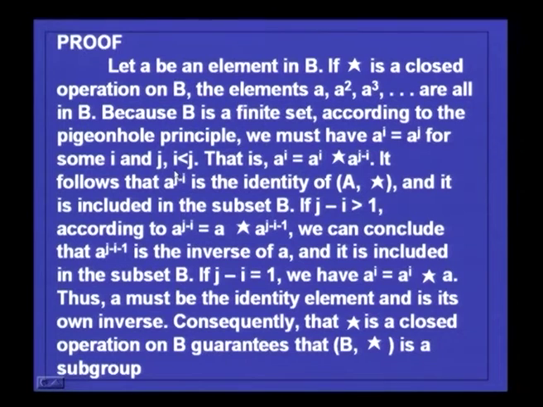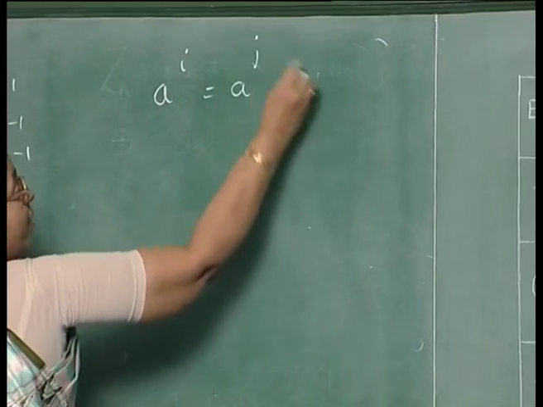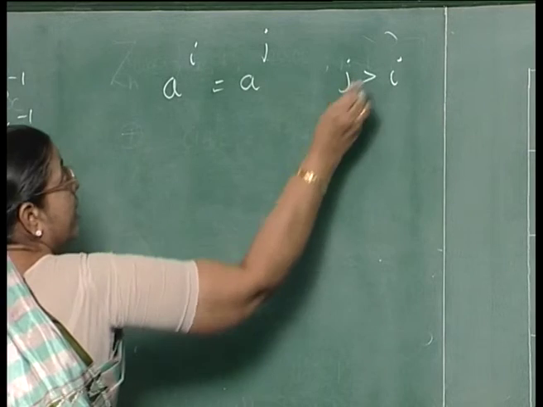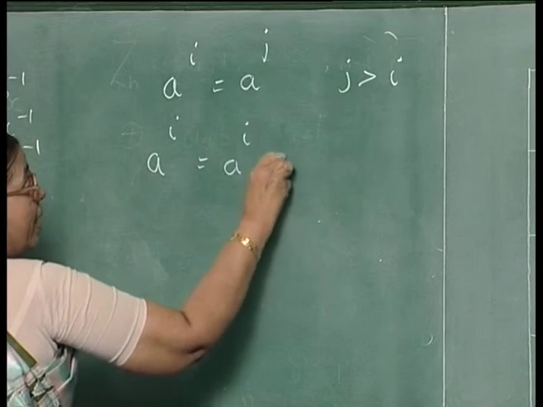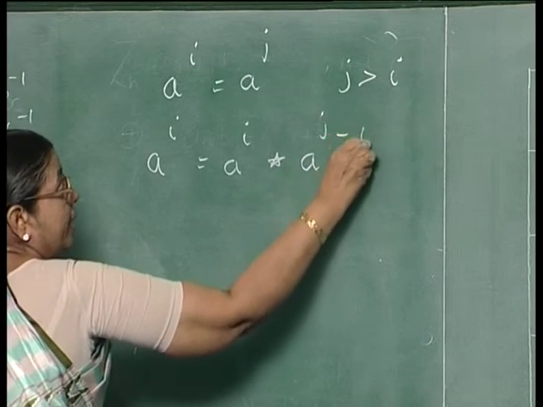And without loss of generality, assume i is less than j. So, what you have is A power i is equal to A power j, where j is greater than i. Then I can write A power i is equal to A power i star A power j minus i.